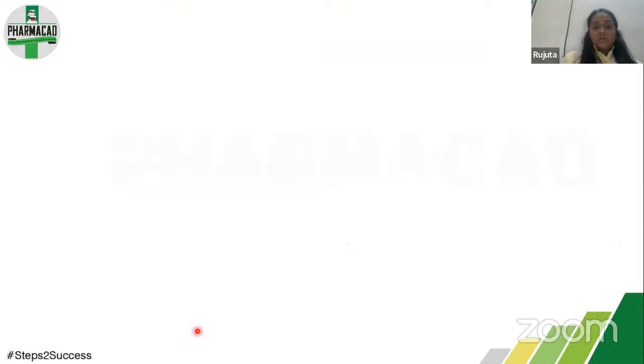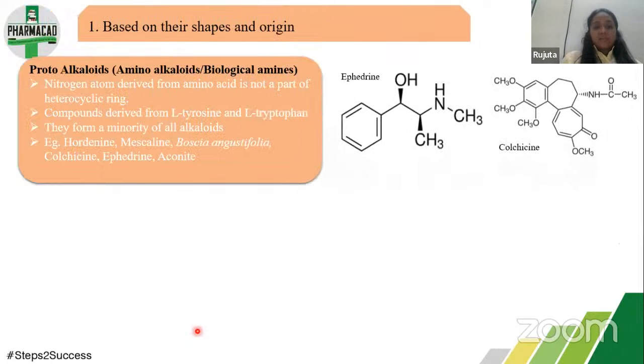Now proto-alkaloids, what are they? They are also known as amino alkaloids or biological amines. So if you had that question as biological amines, then also the answer would be the same. The nitrogen is derived from amino acid, and it is not a part of the heterocyclic ring.